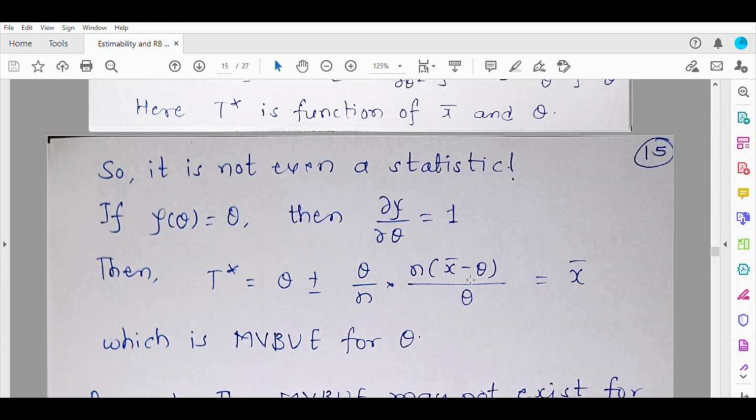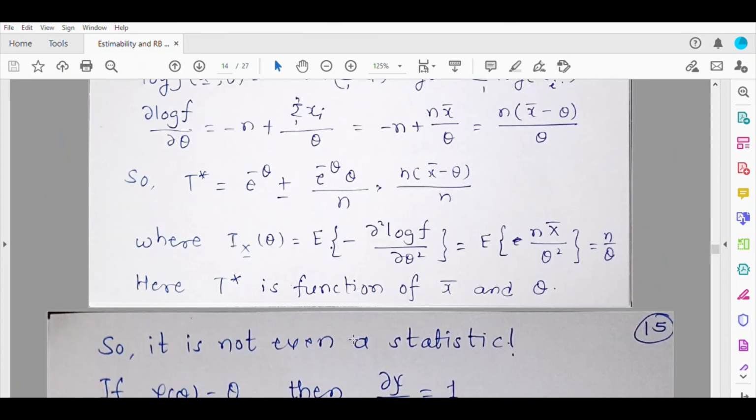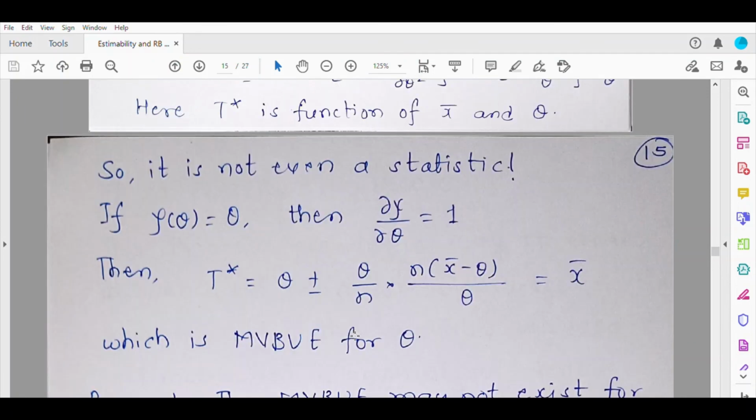So theta will get cancelled if you take the plus sign. T star, either you take the plus or the minus; here I have taken the plus. Then I get T star as X bar. So this X bar is the minimum variance bound unbiased estimator for theta. So for psi theta equal to theta we do get an MVBUE, but for psi theta equal to e raised to minus theta we do not get one.